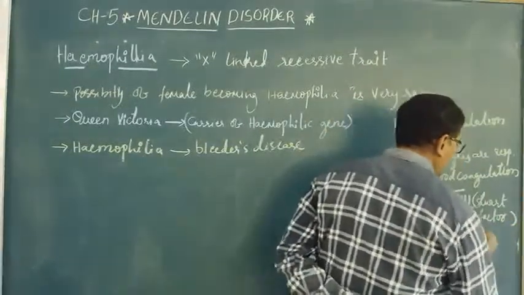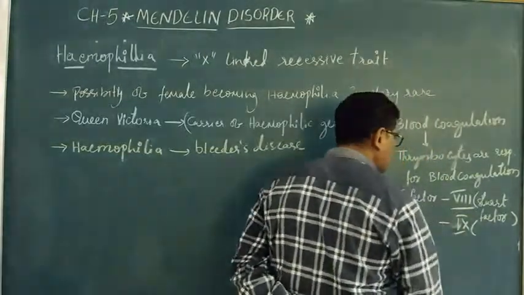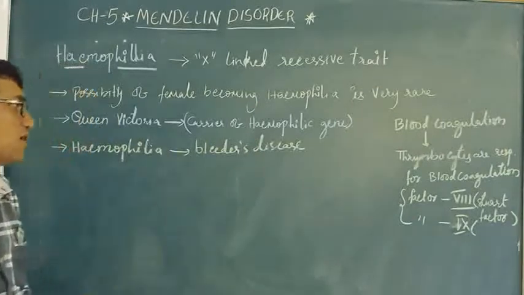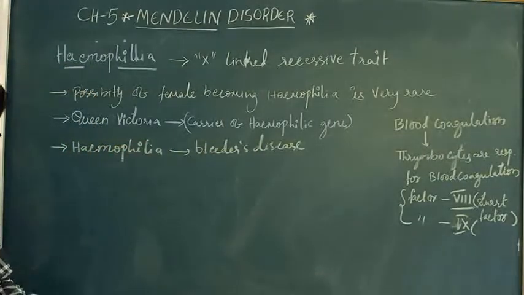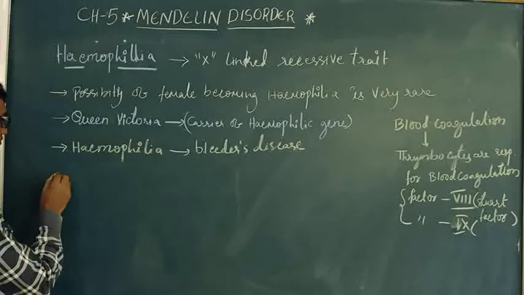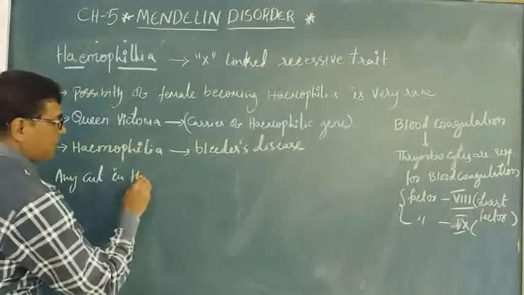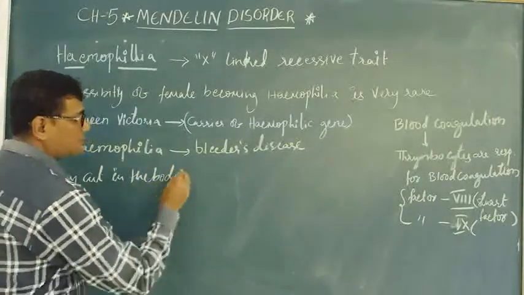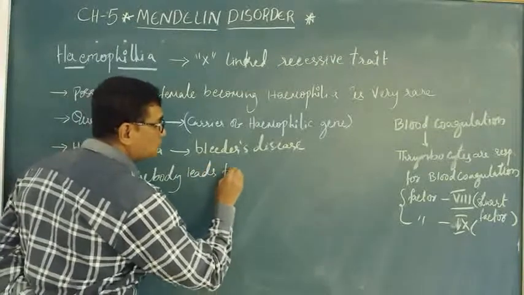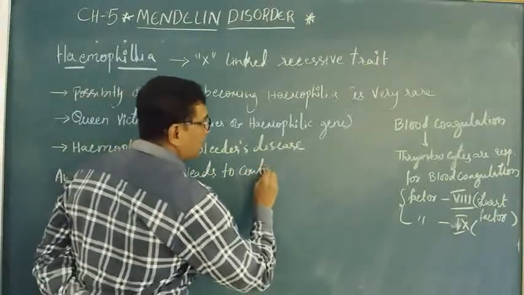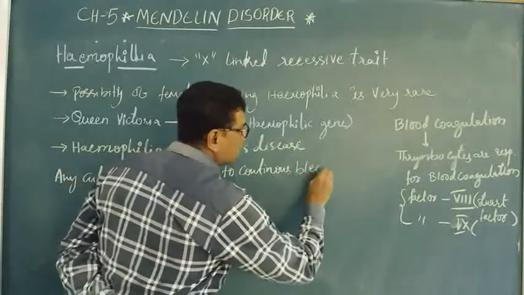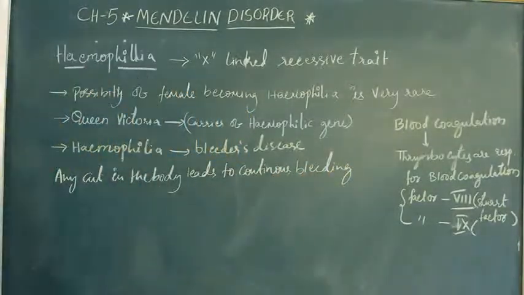So these are the Stewart factors. These two factors are responsible for blood coagulation. So in this blood coagulation factor, in bleeder's disease, generally any cut in the body leads to continuous bleeding.